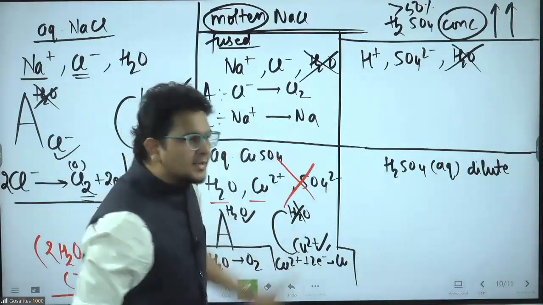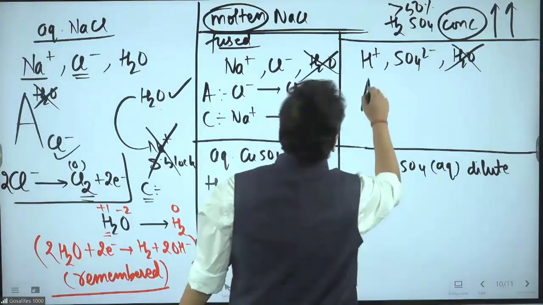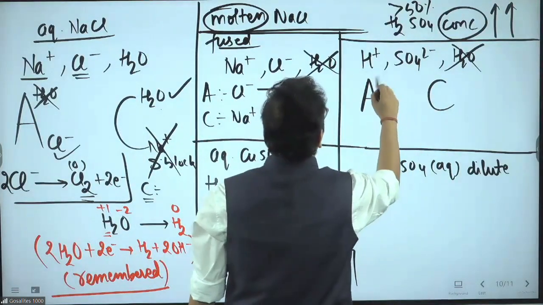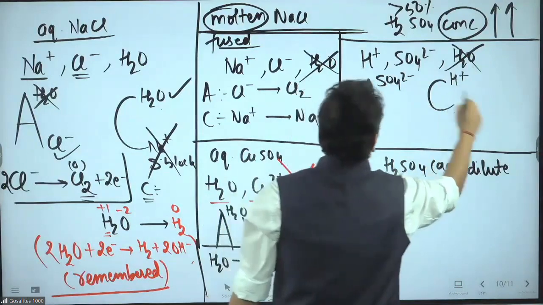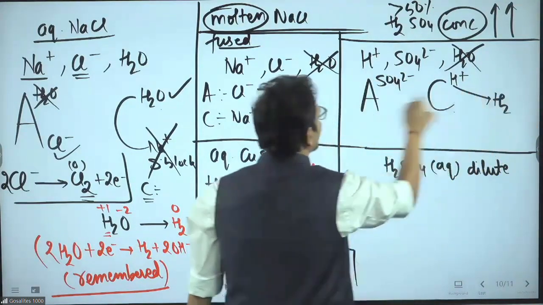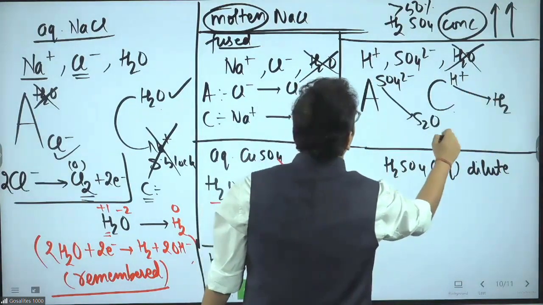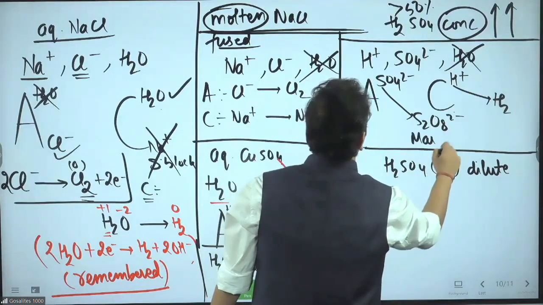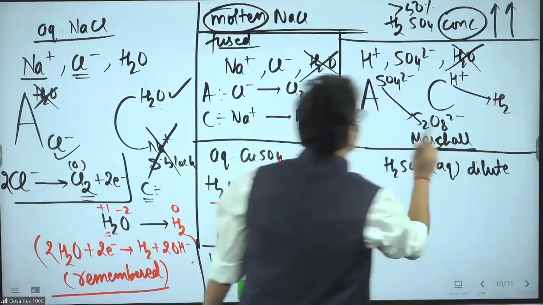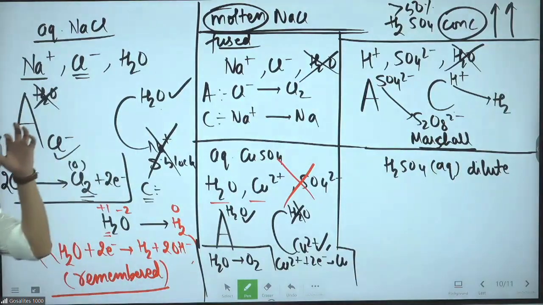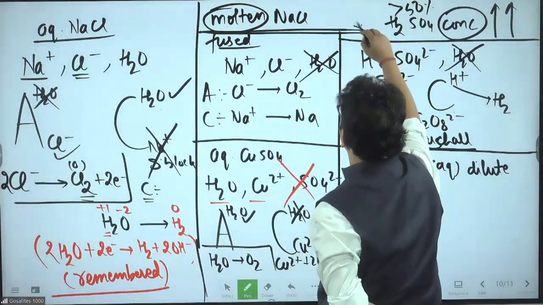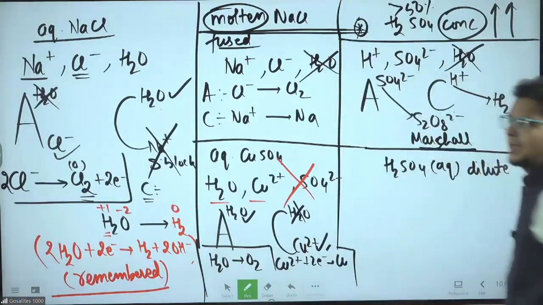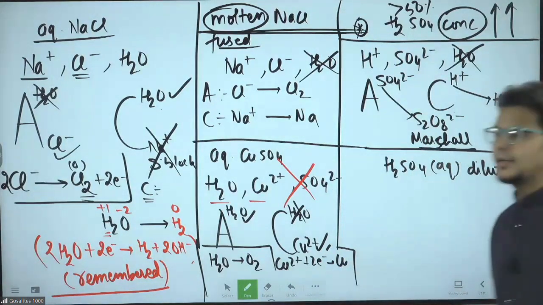Sulfate and H plus is there. Who will win? Sir, here again no competition. At anode, anion. At cathode, cation. So what will happen here? H plus will become H2. Here sulfate will become H2S2O8, that is S2O8 2 minus. Try to recall, this was the preparation method of H2O2 in the hydrogen chapter. This is the only exceptional case where the sulfate will get oxidized, but for that exceptionally high concentration required.